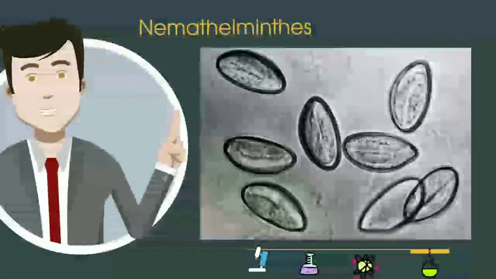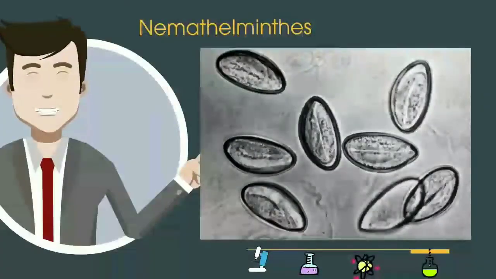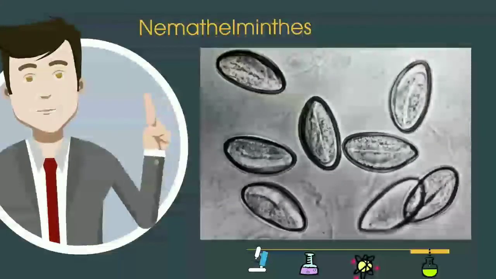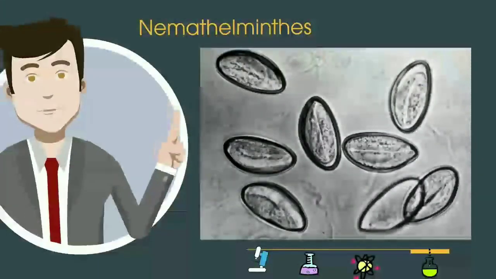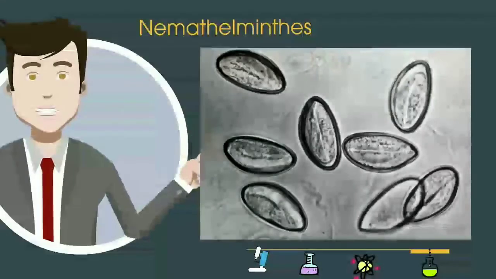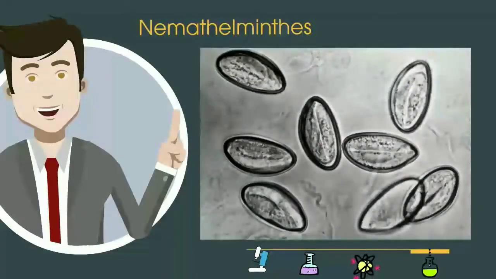These worms are called pinworms, but they don't really look like worms. They belong to the phylum Nemathelminthes, and they are a group of worms that have thread-like round bodies. They have a mouth and an anus, and they are mainly parasites.